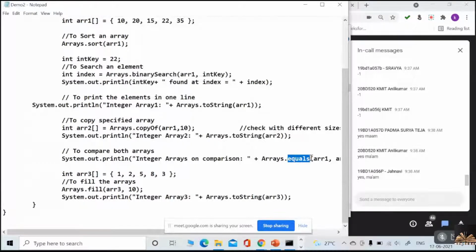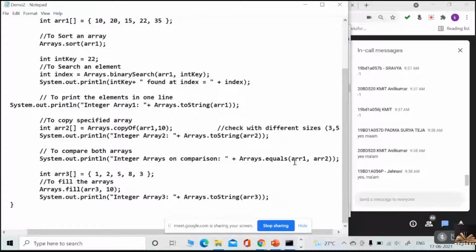We have one more method, the equals method. What does the equals method compare? Array 1 comma array 2. What is it going to compare? Whether both the arrays contain the same elements or not. It checks the content, the elements of the array. Exactly, very good. So if the elements are the same, then it will return true. Otherwise it is false.